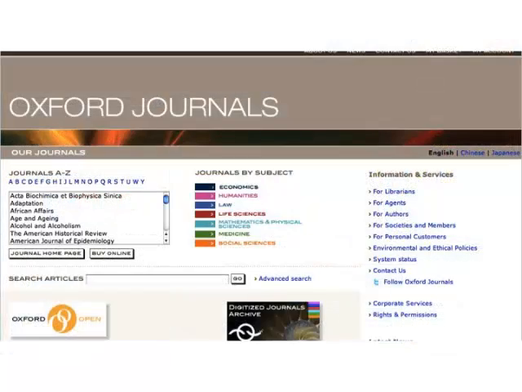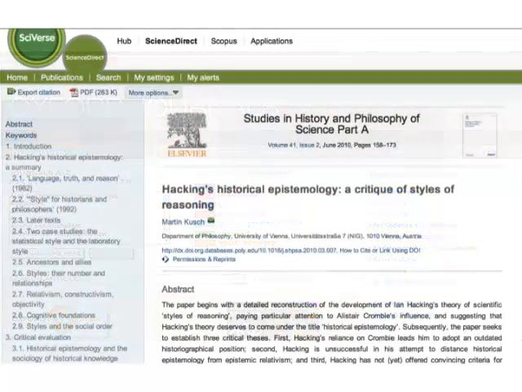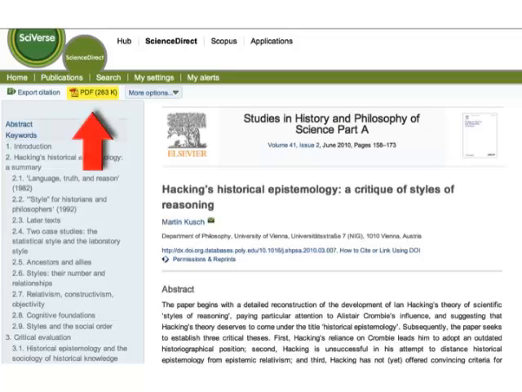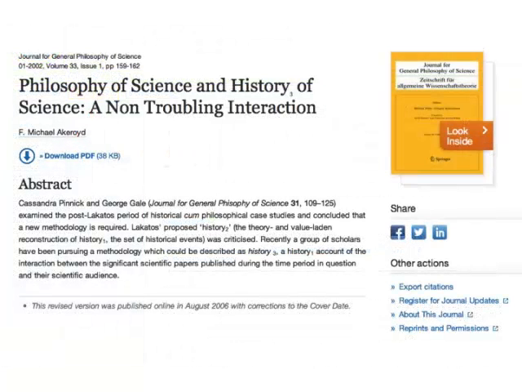Here you can search at the article level. Many of these databases hold the full text of most of the articles they index, and in those cases where a database does not have full text, the record will usually include an abstract, a paragraph summarizing the article's contents.